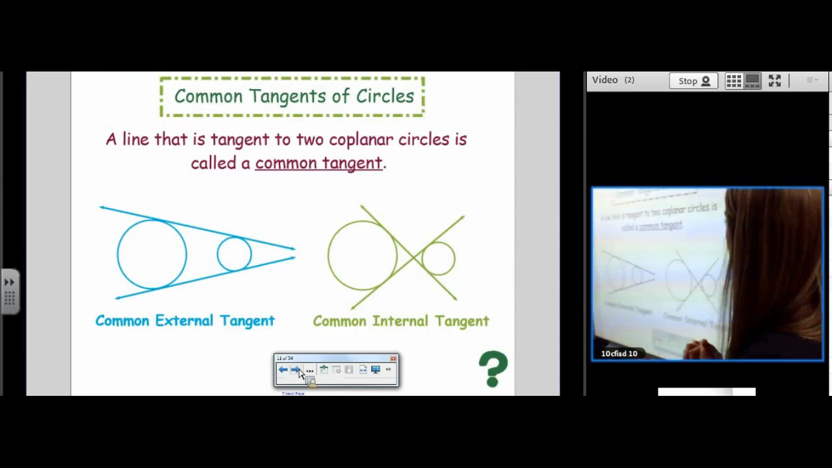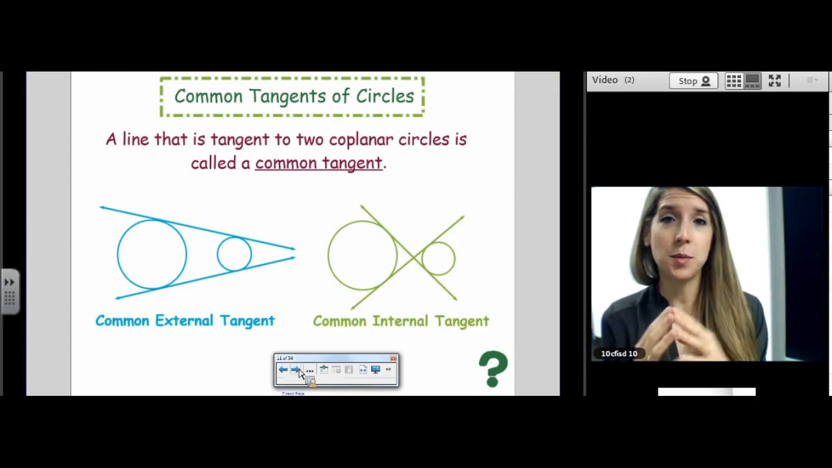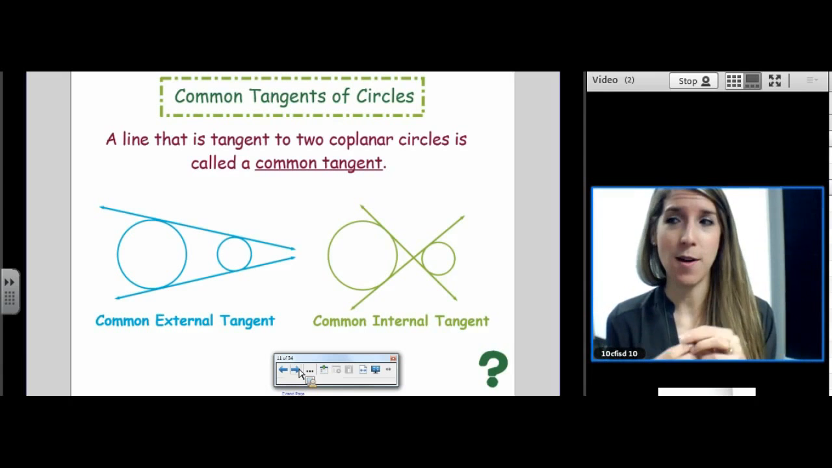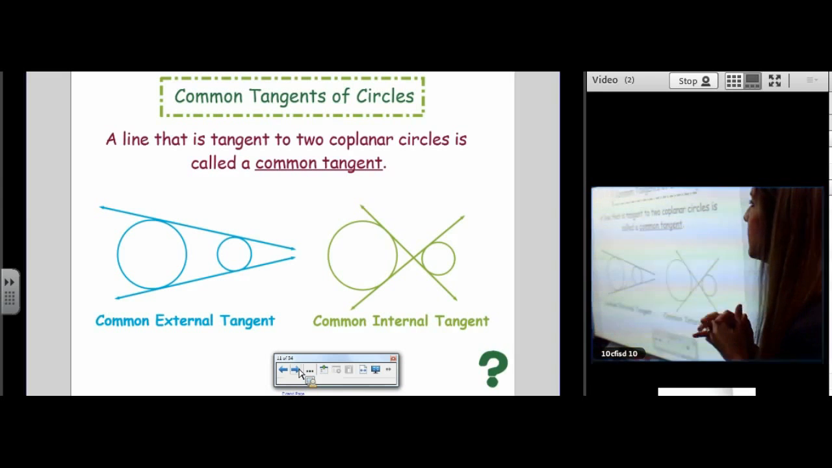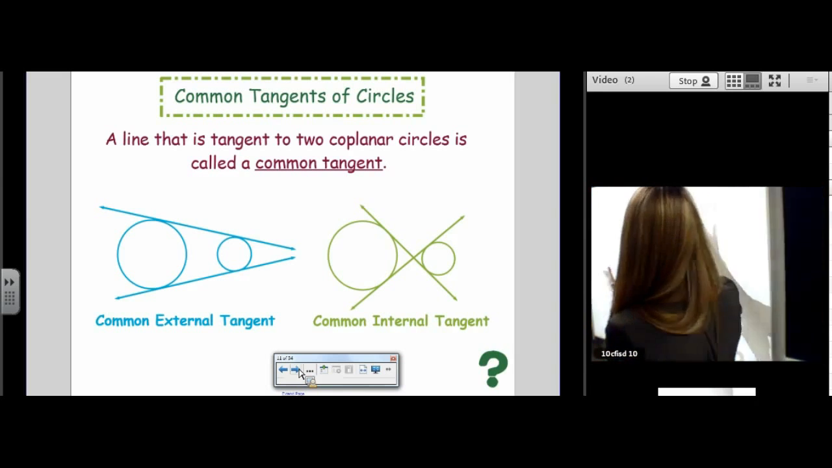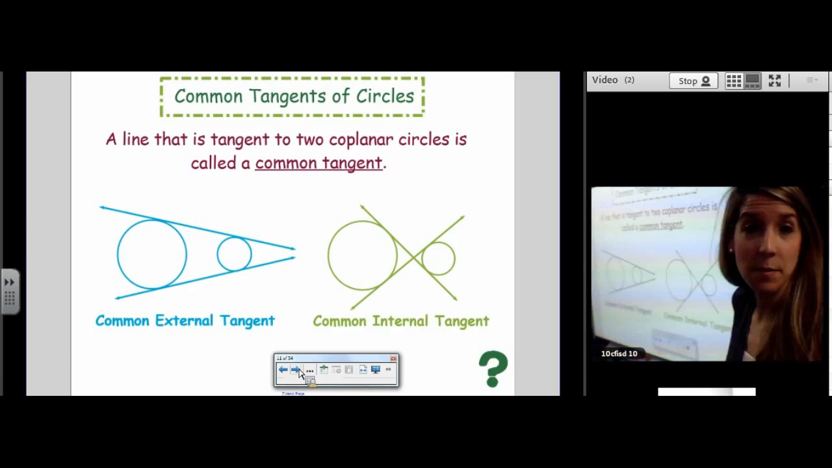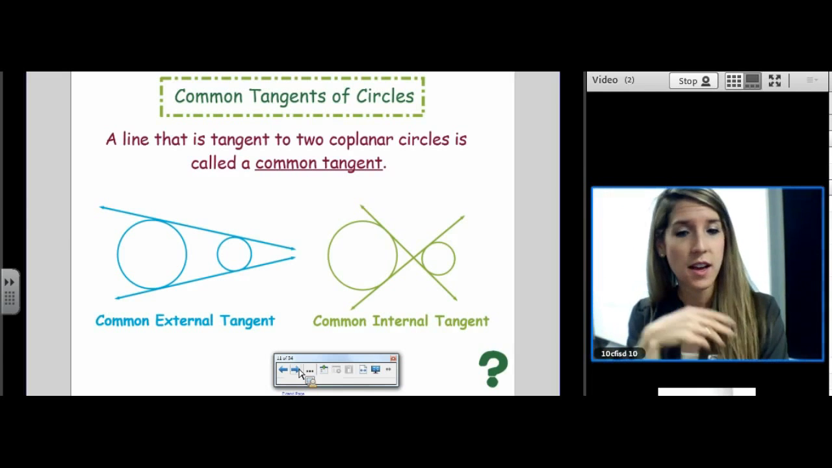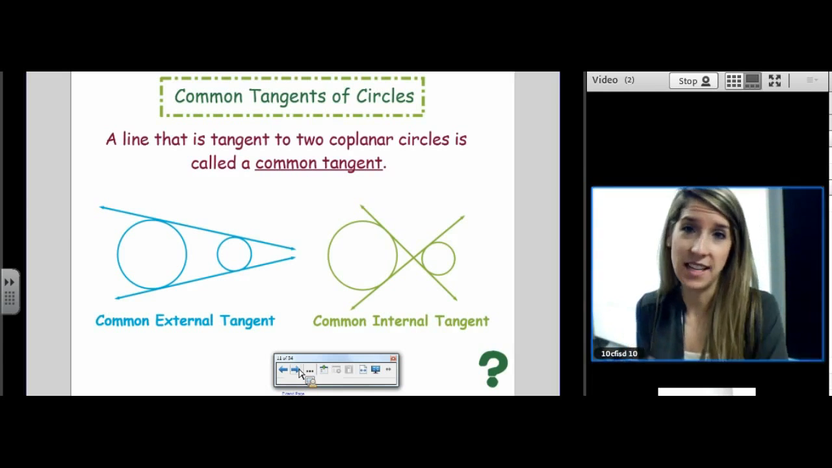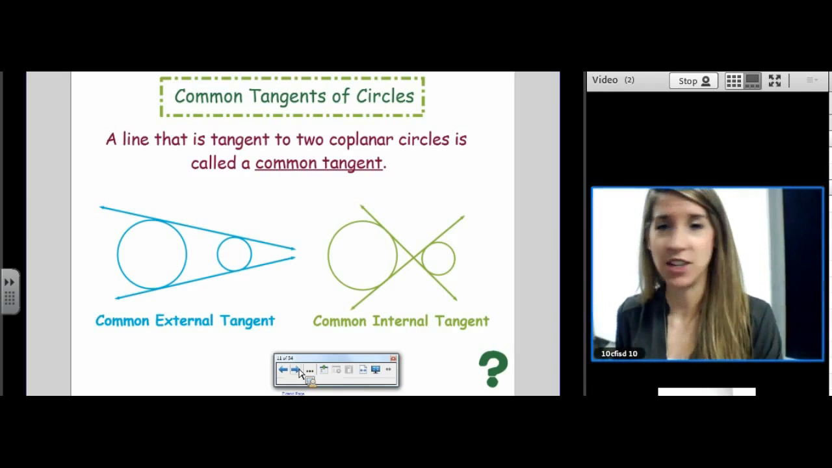Okay, the next thing is we're going to talk about common tangents. We're not going to talk about them too long because we're not going to be doing anything with them. We're not going to solve anything. I just want you to know what they are and what they look like. A common tangent is a line that is tangent to two coplanar circles. It just means they're in the same plane at the same time. So it's one line that's tangent to two circles at the same time. It would be called a common tangent because they have it in common. Those two circles have that tangent in common.